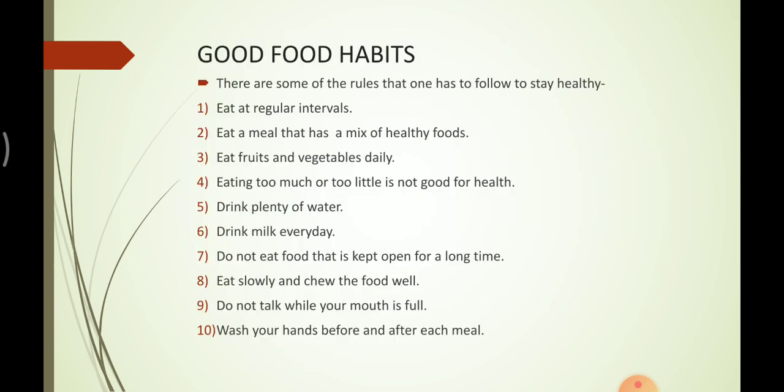So now our next topic in this chapter is good food habits. There are some rules that one has to follow to stay healthy. Which are those rules? We will learn one by one. We must eat at regular intervals. First point. The second point is we must eat a meal that has a mix of healthy foods. Our food should contain everything: dal, rice, vegetable, chapati, milk, egg, fish, whatever you eat, all this should be there in our food.